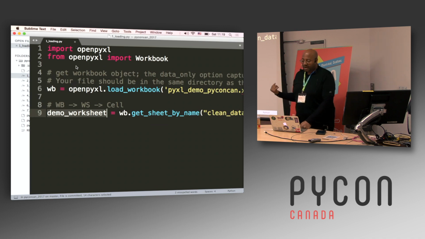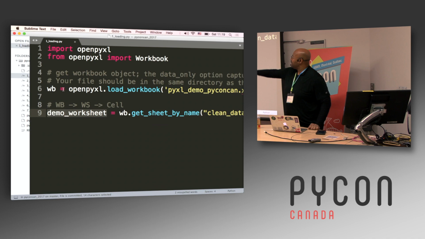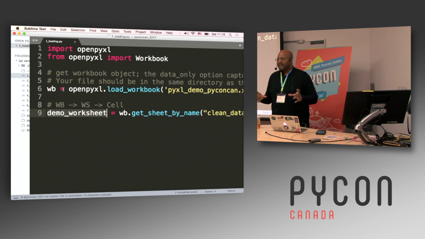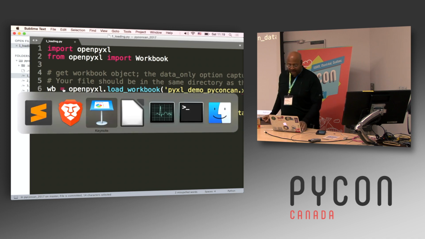And this is where we get into some specifics about terminology. Here you'll see on line 8, I've got WB to WS to cell. Workbook, worksheet, cell. People often use the term spreadsheet just in general as this generic word, but more specifically, an XLSX file is called a workbook. And then within that workbook, you have tabs.